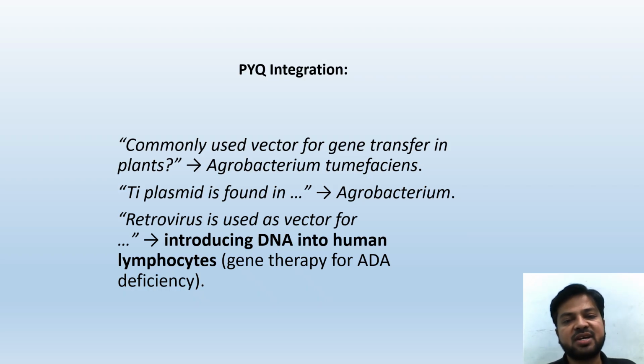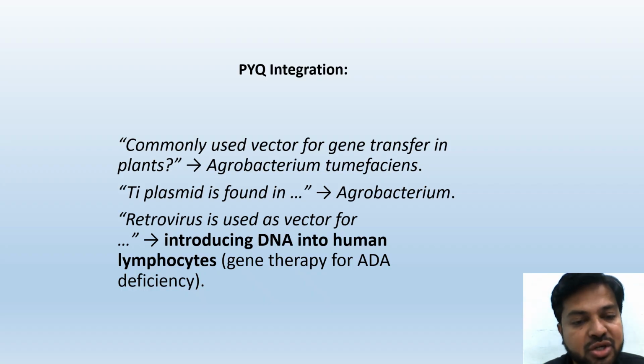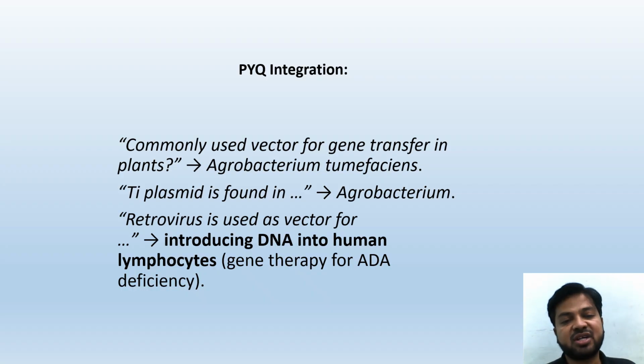A commonly used vector for gene transfer in plants is from Agrobacterium tumefaciens. The Ti plasmid is found in Agrobacterium. Ti stands for tumor inducing. That could also be a question. Retrovirus is used as a vector for introducing DNA into human lymphocytes. Obviously, humans come under animals. Gene therapy for ADA deficiency is also an example we are going to study.